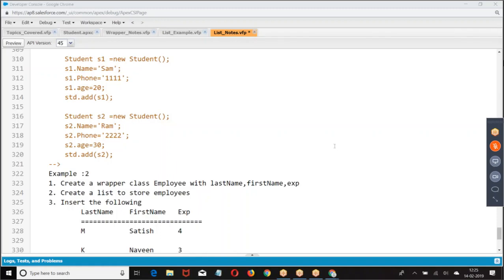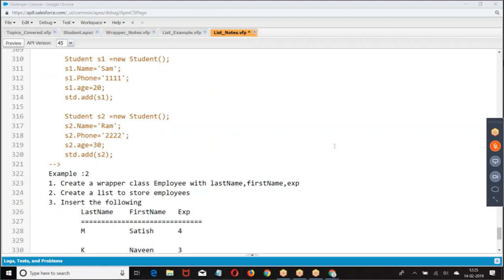And this should be a combination of list of wrapper, list of sObject, set of wrapper, set of sObject, map of wrapper, map of sObject. Don't practice with a list of string, list of integer. Practice more with a list of sObject, list of wrapper. Practice more complex examples. Don't practice good morning, good night messages and be happy.